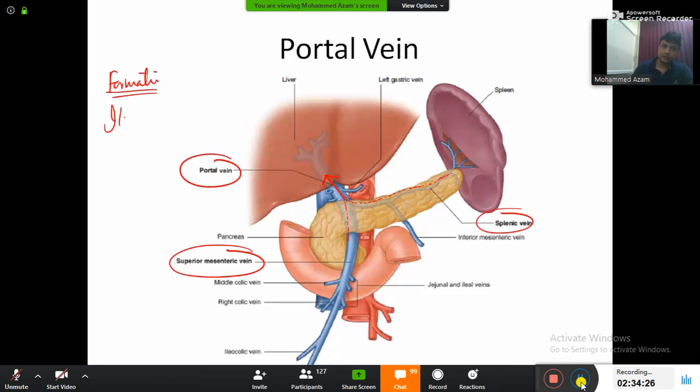It is formed by the splenic vein and the superior mesenteric vein. So you have to remember that. Portal vein is formed by the splenic vein and the superior mesenteric vein.